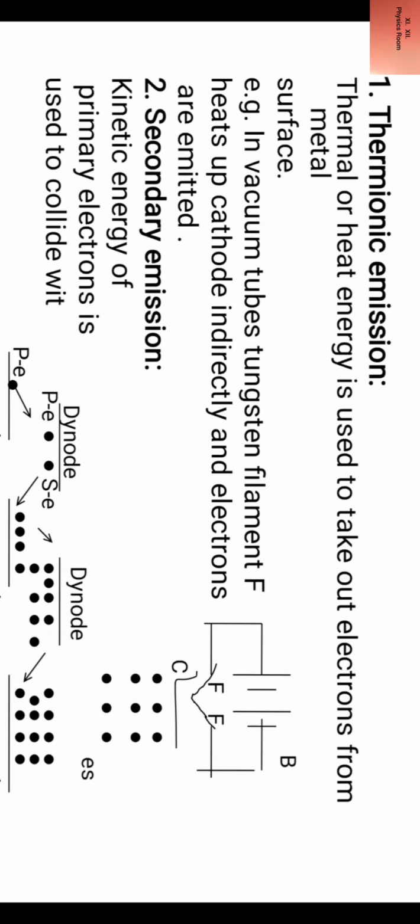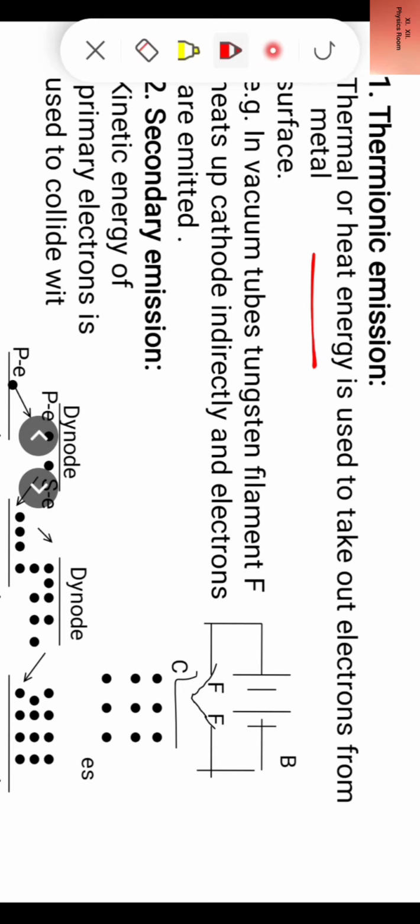Now if thermal or heat energy is used to take out electrons from metal surface, then it is called thermionic emission.